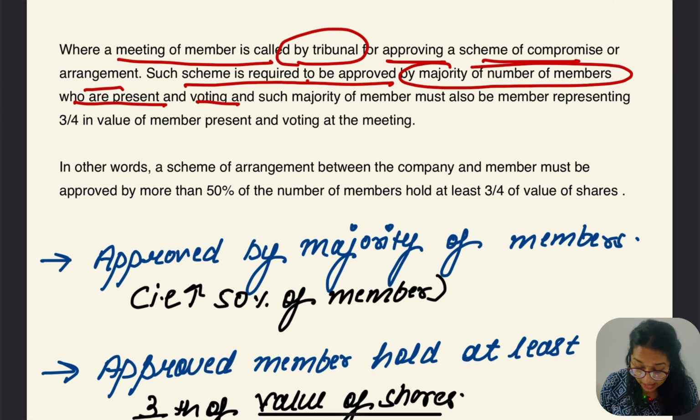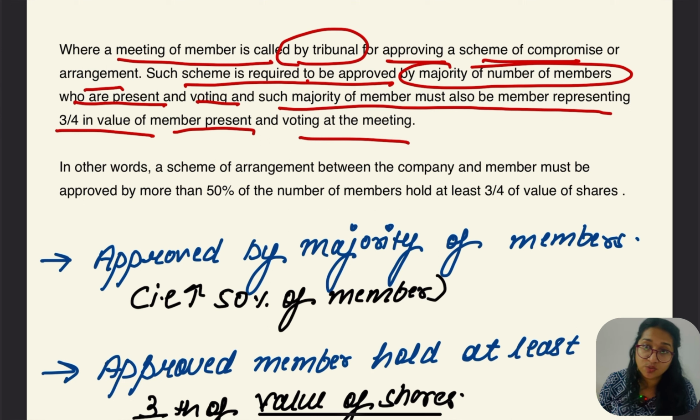Once the application is sent to the tribunal, by whom? Either by a member or class of members, either by a creditor or class of creditors, right? There were four people who can send an application. The first were members and creditors, which I have discussed. The others were the company and the liquidator. These are the people who can send an application to the tribunal.